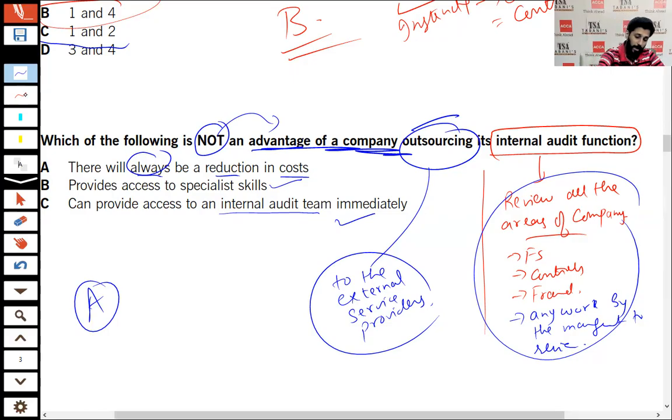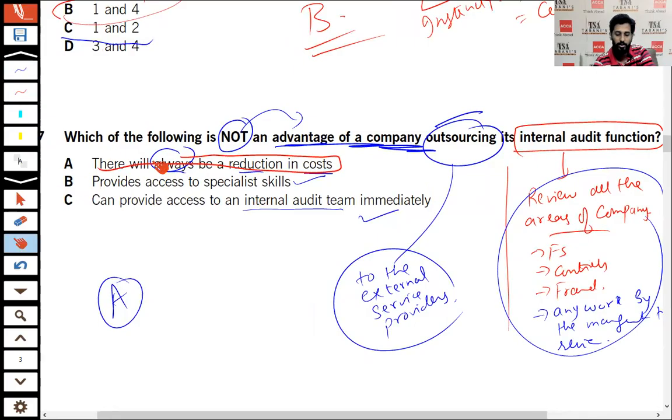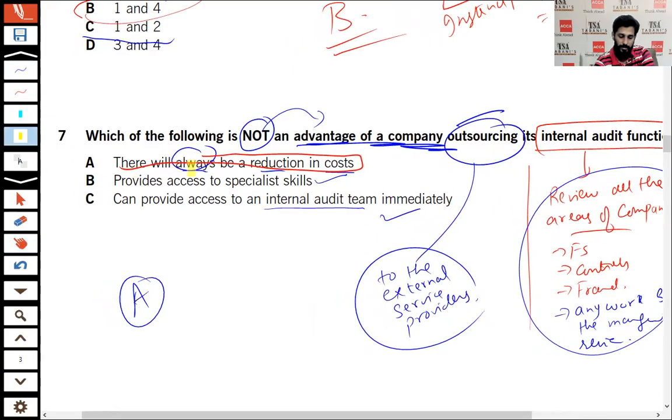But claiming that it will always be cost efficient is not an advantage. It's not the advantage because sometimes if the firm is too specialist in its task, they will charge a high fee. It quite may be possible, and the fees may be even higher than your permanent departmental cost. So this is not always. Not always. All right. So A is the correct option.